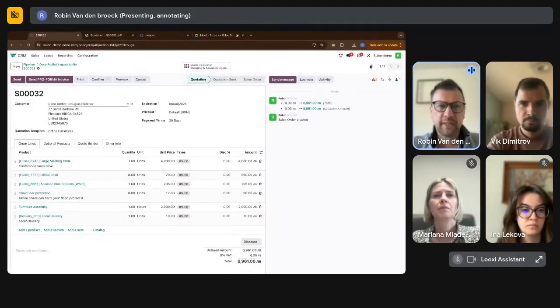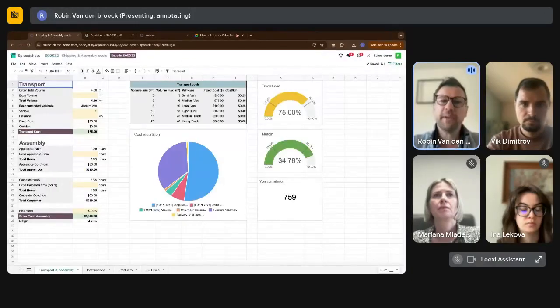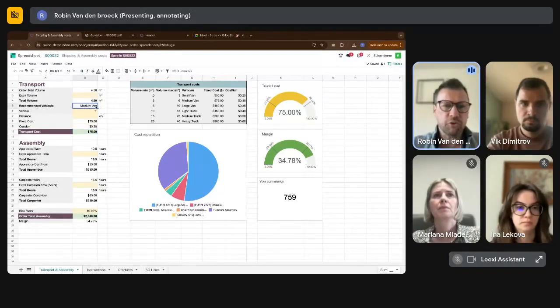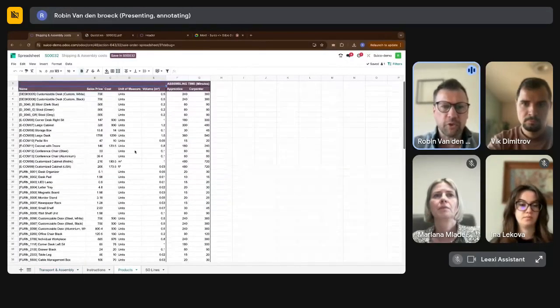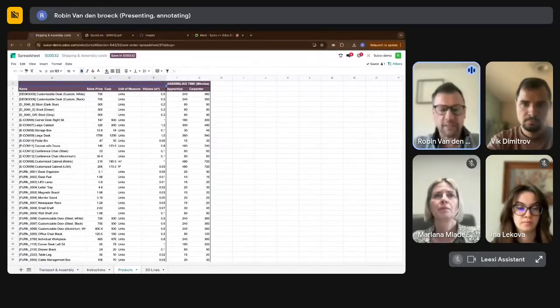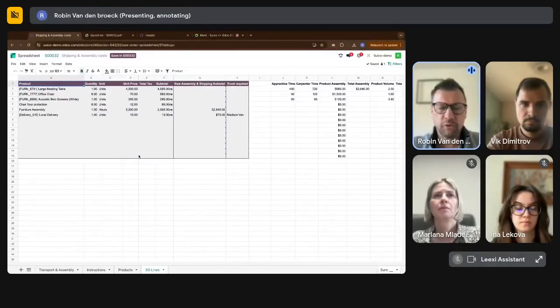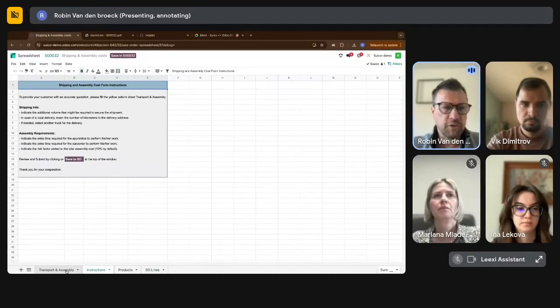What is also interesting is with these quotation templates that you define, you can also define an Excel spreadsheet behind that does some more complicated calculations. Things like, okay, what is going to be the transport cost, depending on the van that I need to choose and stuff like that. So this spreadsheet, for example, now contains a list of all the products. So it knows exactly the volume of the products from the database, because those are some of the fields in Odoo. It will have knowledge of all the order lines on the order. And okay, there's some instructions on how to use this sheet.